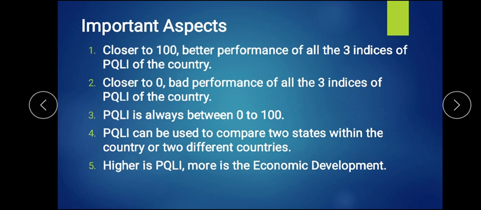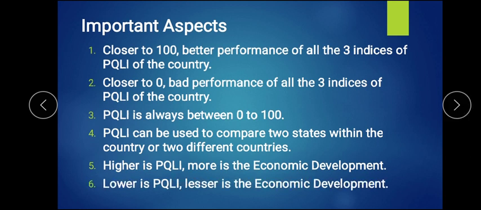If the PQLI is higher, the economic development is greater. If it is lower, the economic development is lesser. If it is close to 100, the country has good economic development. If it is closer to 0, it has less economic development, it is underdeveloped. If it is above 50, ranging from 60 to 80, we can say it is a developing country.